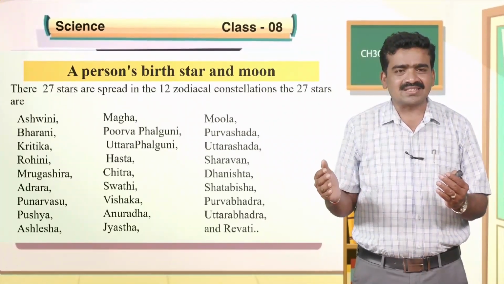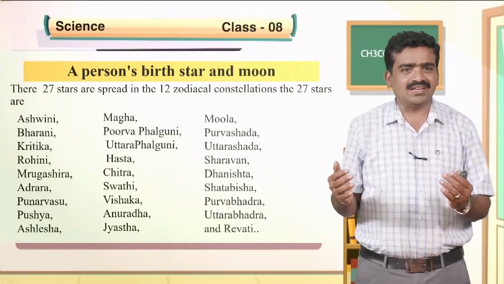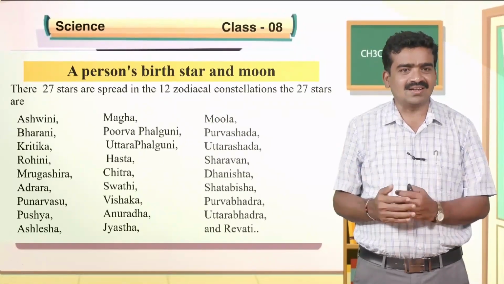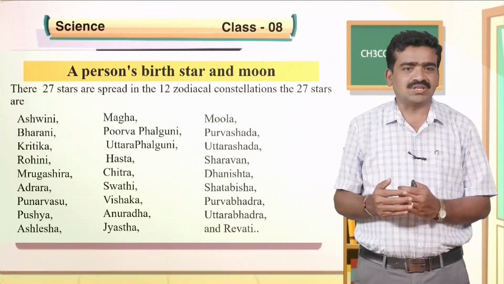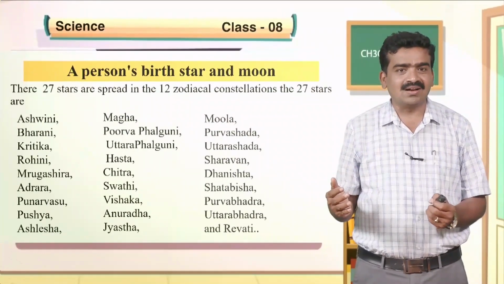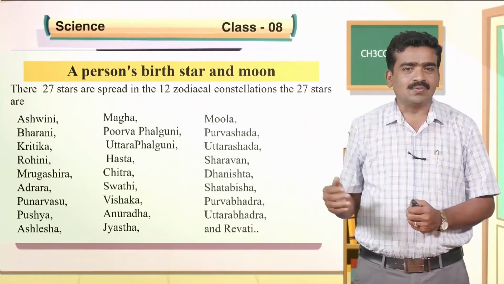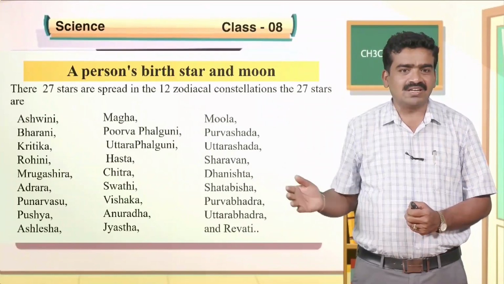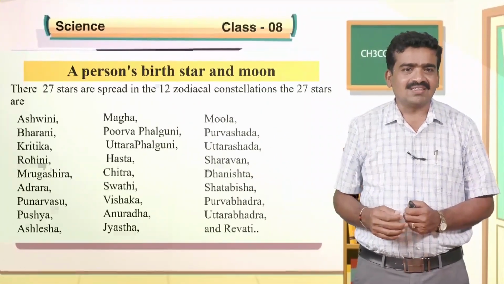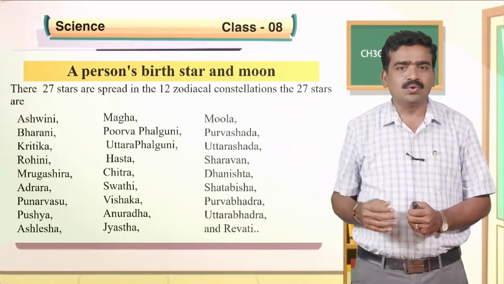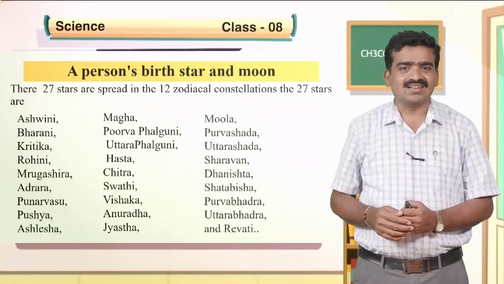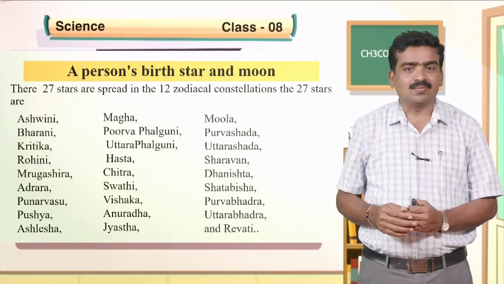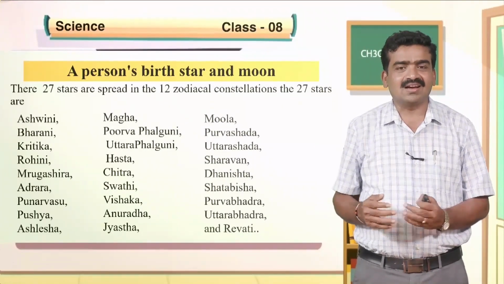The 27 stars are Ashwini, Bharani, Kritika, Rohini, Mrugashira, Ardra, Punarvasu, Pushya, Ashlesha, Magha, Purva Falguni, Uttara Falguni, Hasta, Chitra, Swati, Vaishaka, Anuradha, Jeshta, Moola, Purvashada, Uttarashada, Shravana, Dhanishta, Satabhishta, Purvabhadra, Uttarabhadra and Revati.